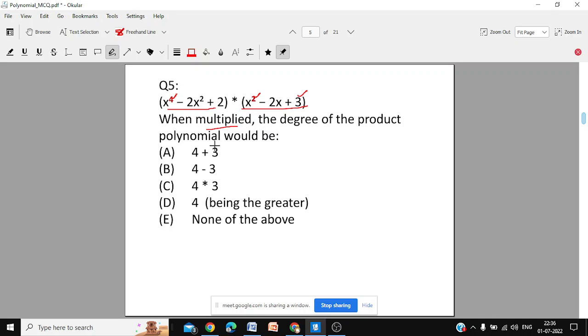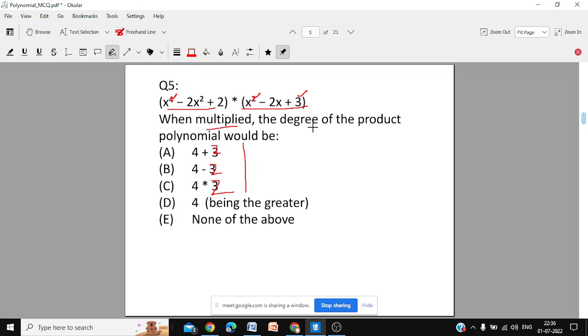Sorry. 4 plus 2, 4 minus 2, 4 into 2, or 4, which is the highest one, or none of the above. What should be the degree of the expression when you multiply x power 4 minus 2x square plus 2 and x power 2 minus 2x plus 3?